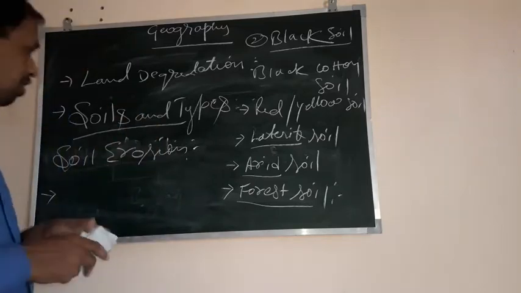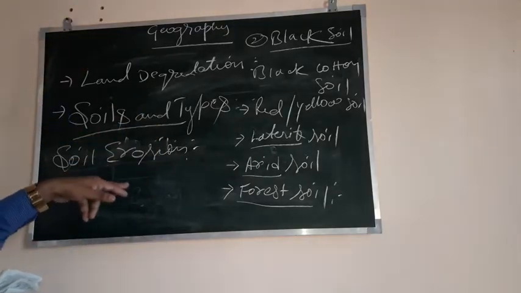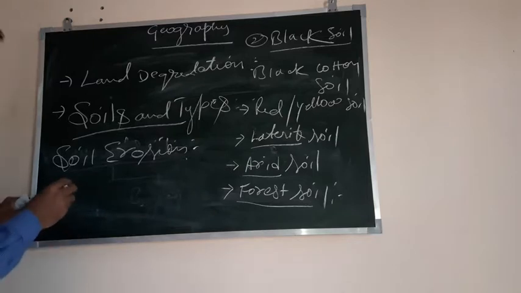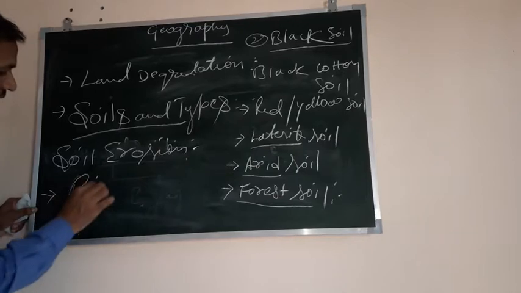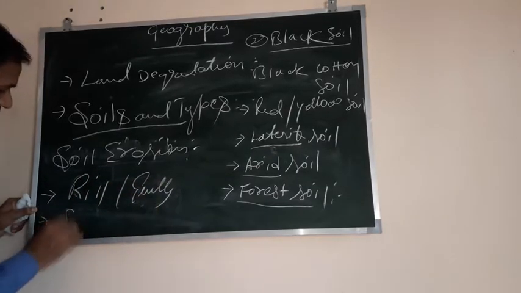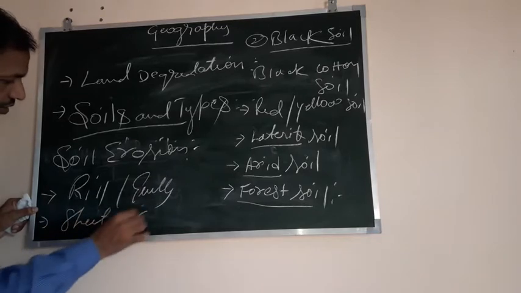Okay. Now, students, before these measures, one point I skipped, that was types of soil erosion. We have two types of soil erosion. One is rill or gully erosion. Another one is sheet erosion.